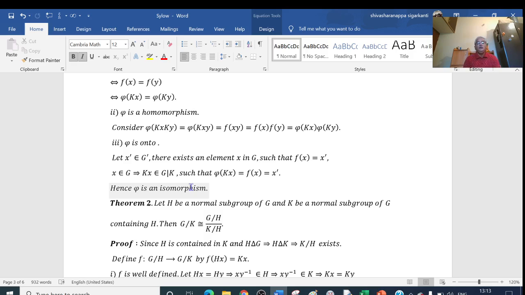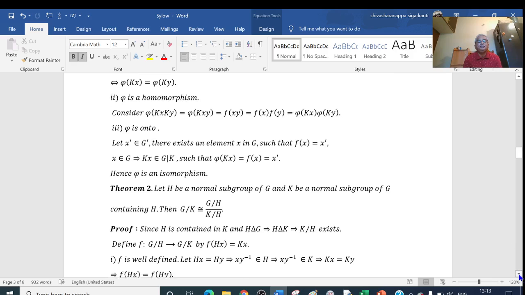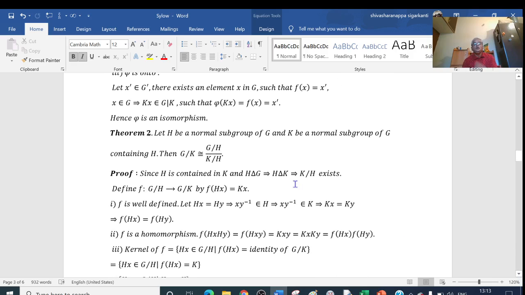Okay. Now we'll go to the second theorem here. This is a consequence of the fundamental theorem of homomorphism. Using the fundamental theorem of homomorphism, I will prove this one. What is the statement here?